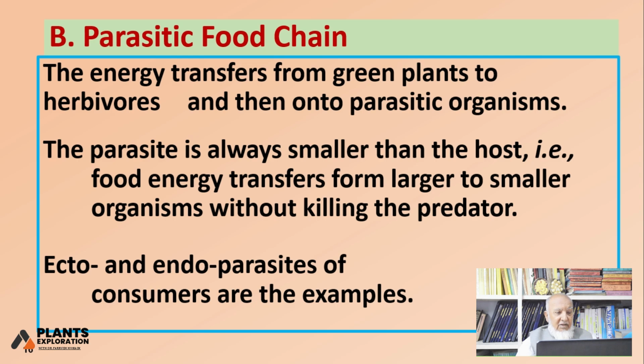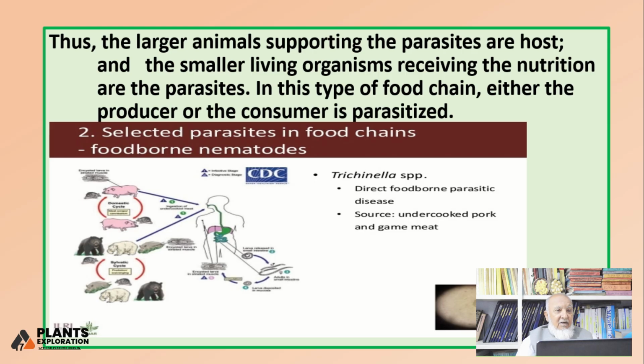Parasites can be of two types, ectoparasites and endoparasites. So these are the consumers in a parasitic food chain. The larger animals supporting parasites are the host. The larger animals which support the parasite, they are the host. And the smaller organisms which are receiving the nutrition, sucking the blood or eating, they are the parasite. In this type of food chain, either the producers or consumer is